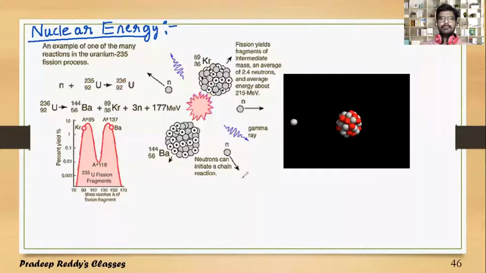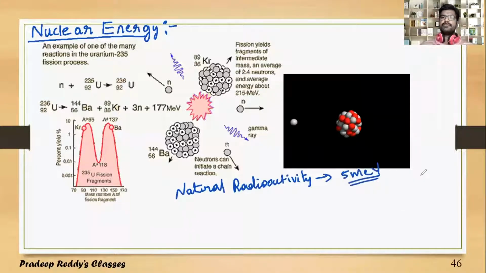Now let us learn about nuclear energy. What is meant by nuclear energy? We have already learned about natural radioactivity. In natural radioactivity, the emission of energy is only up to 5 million electron volts. It is very small.